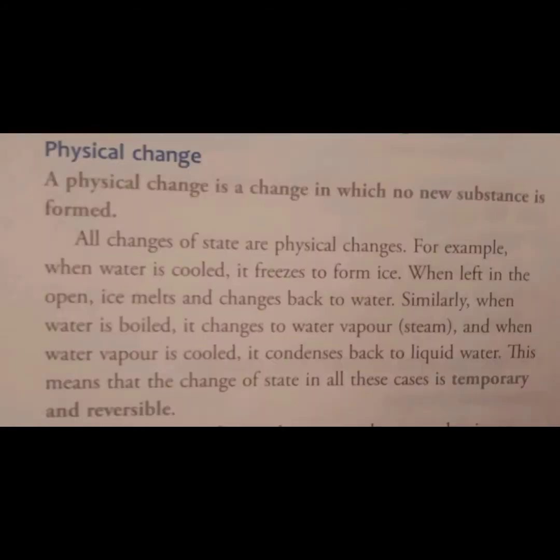Let's move on to physical change. A physical change is a change in which no new substance is formed. All changes of state are physical changes. For example, when water is cooled, it freezes to form ice. When left in the open, ice melts and changes back to water.